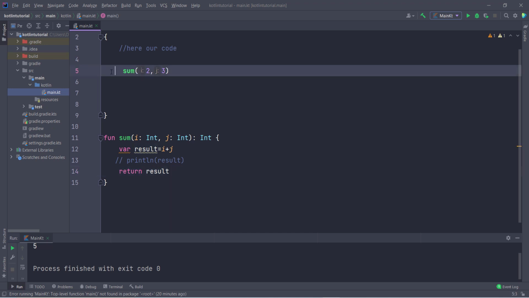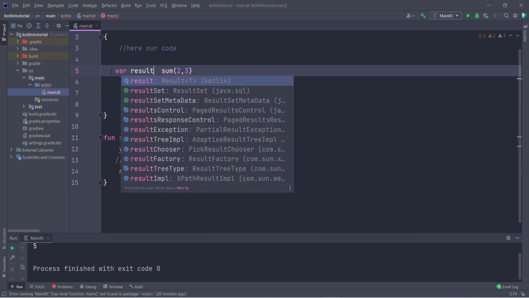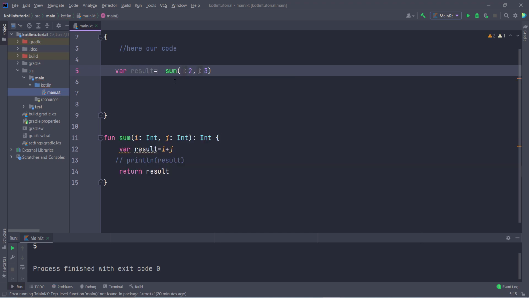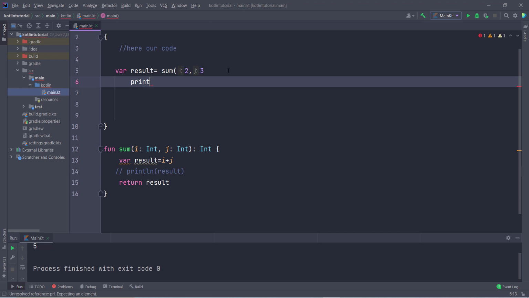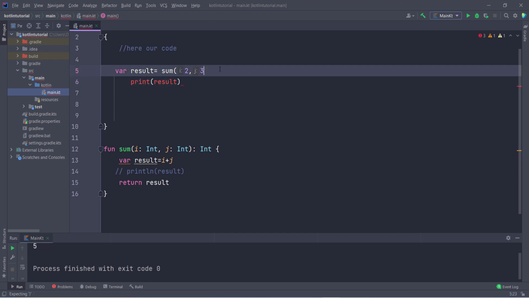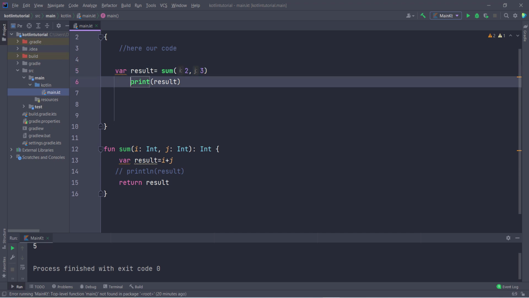So if I take a variable, var, and give the variable name result, and store inside this the value returned by sum. Now if I try to print this result, print, and inside this I pass result, now it is showing me an error. That's because by mistake the bracket was deleted. Now you can see it is fine. Now let's run this program, Control Shift F10. We are going to get the same output, 5.